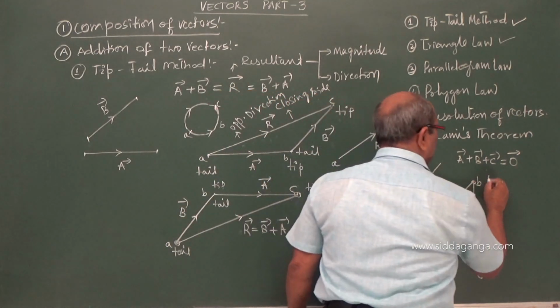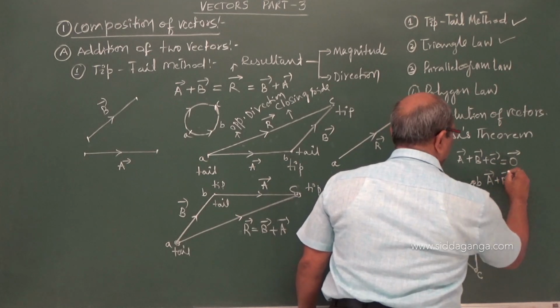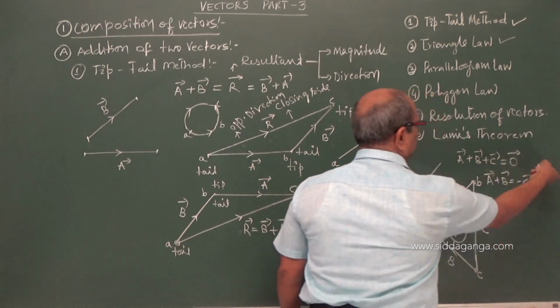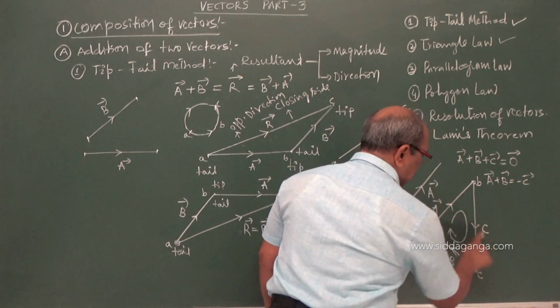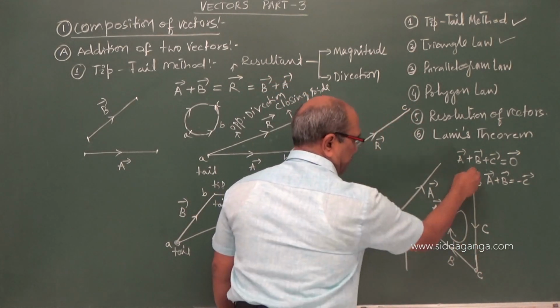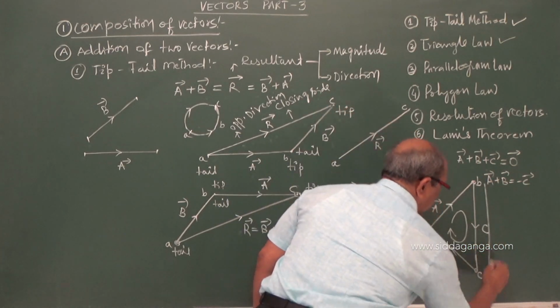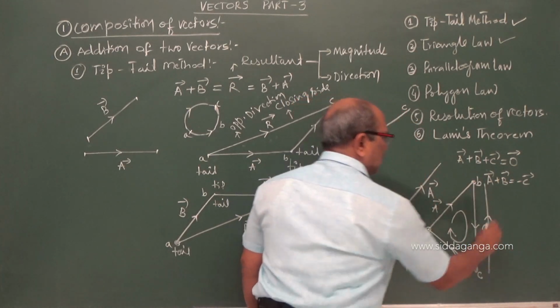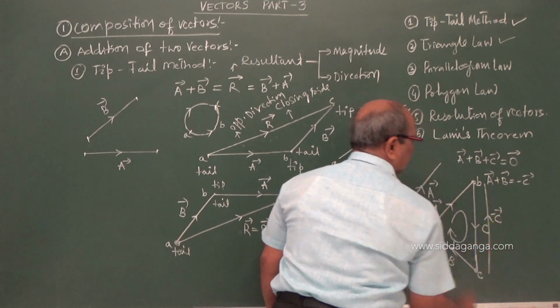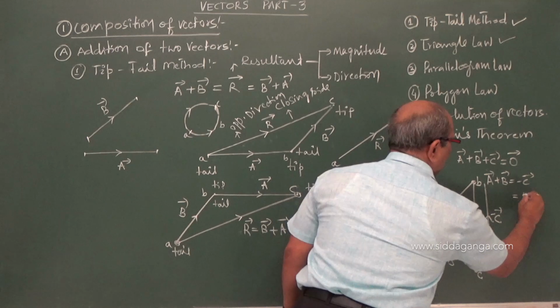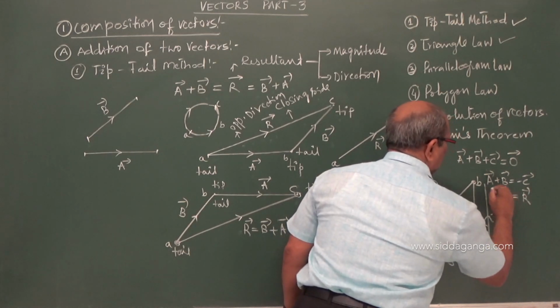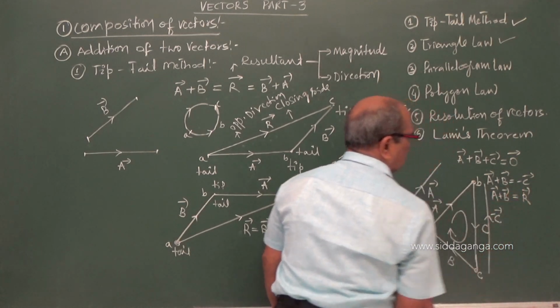If I write A plus B is equal to minus C, taking it to the other side, what is minus C here? It is in one order, this order. If I take this minus C, then it is in the opposite order, and becomes equal to the resultant of A plus B.